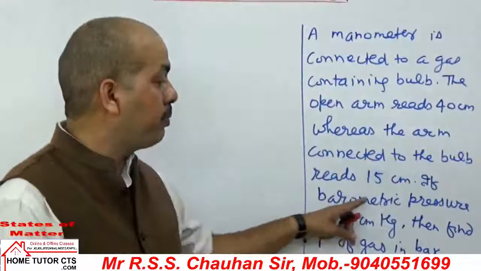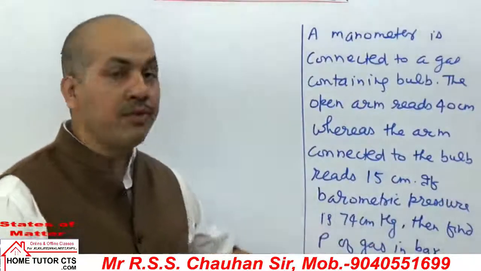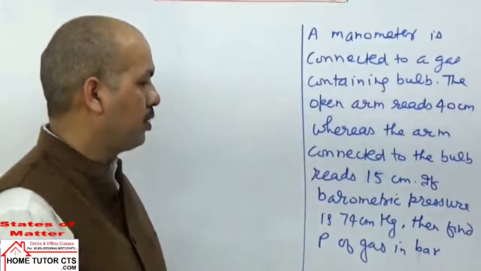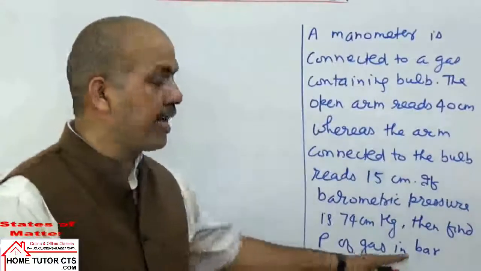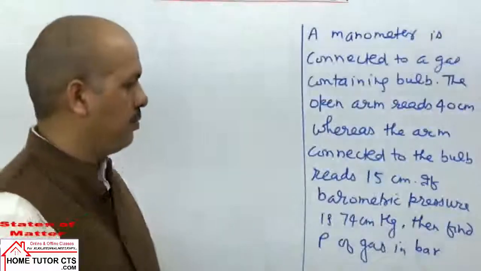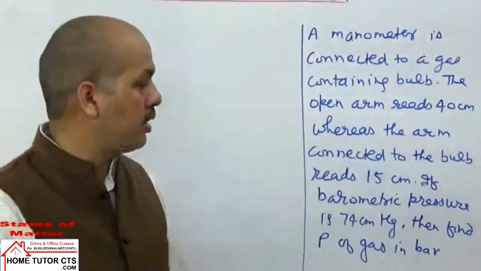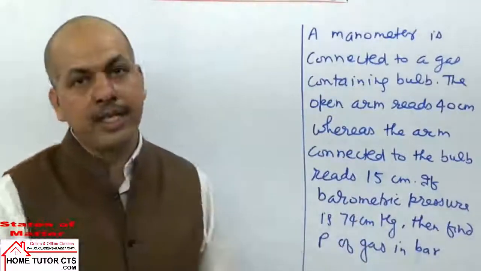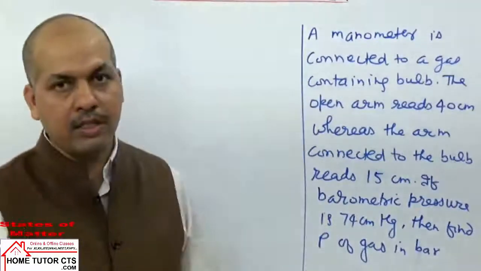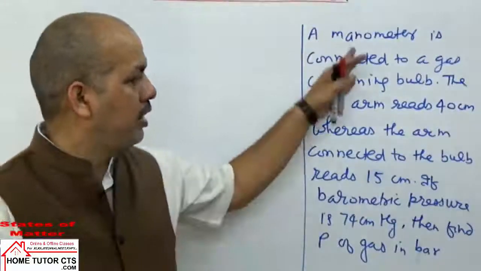If the barometric pressure is 74 centimeter of mercury, then find the pressure of the gas in bar. You have to find this. Okay? So read the question carefully.